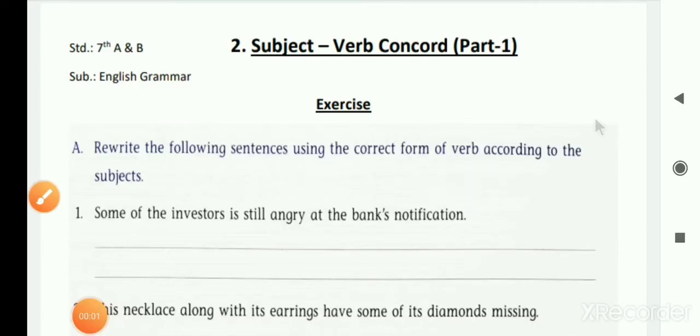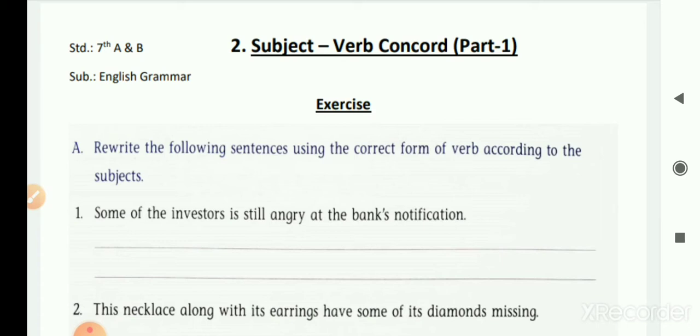Hello students. In earlier videos, we learnt about subject, verb, concord. Today, we have to do an exercise based on our learning. But before starting, we have to revise what is subject, verb, concord.